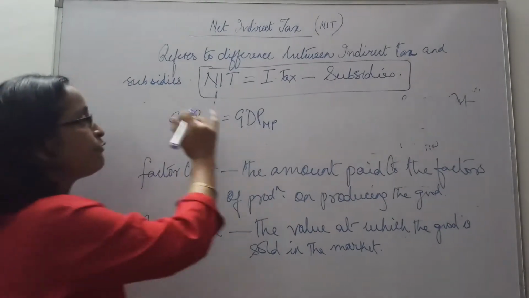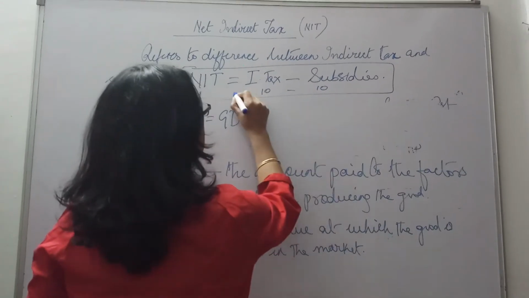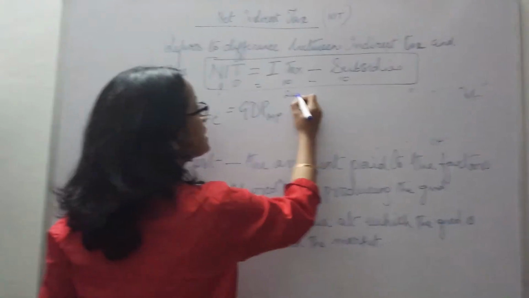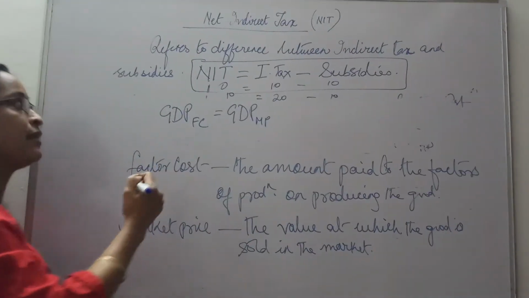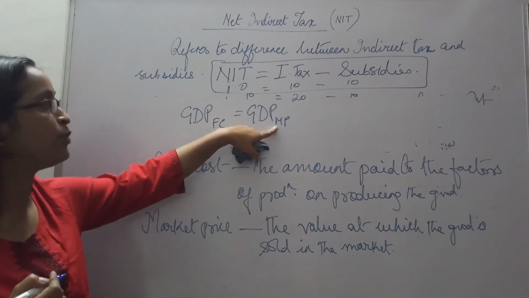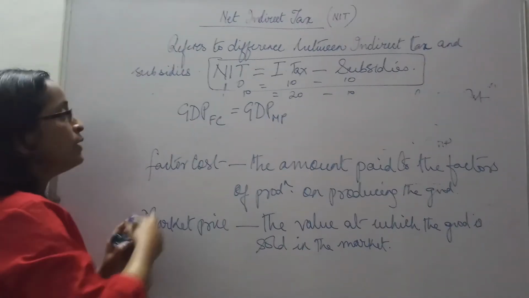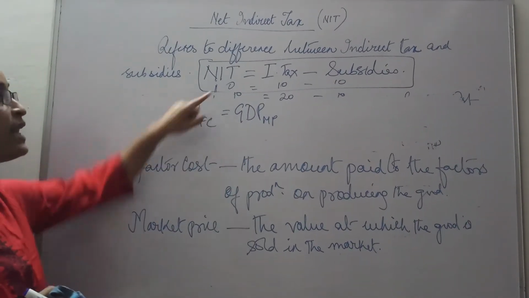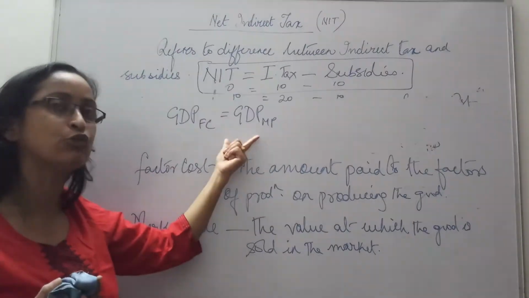Yes or no? Say for example, if indirect tax is 10, subsidy is also 10, then net indirect tax is 0. But suppose in a case, indirect tax is 20 and subsidies is 10. Alright, so what is the net indirect tax? 10. So GDP at factor cost, when it becomes GDP at market price, will increase by 10 rupees. So GDP at market price and GDP at factor cost will be same when NIT is 0. Yes or no? When NIT is 0, in that case it will be same.